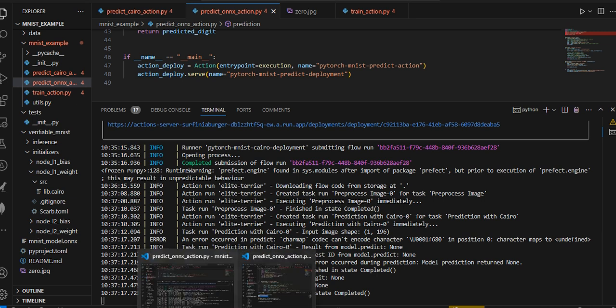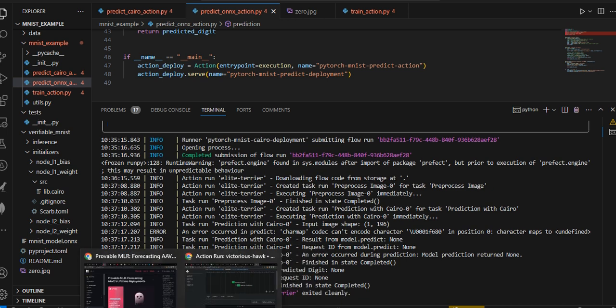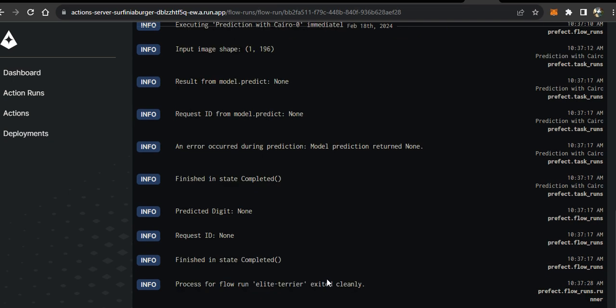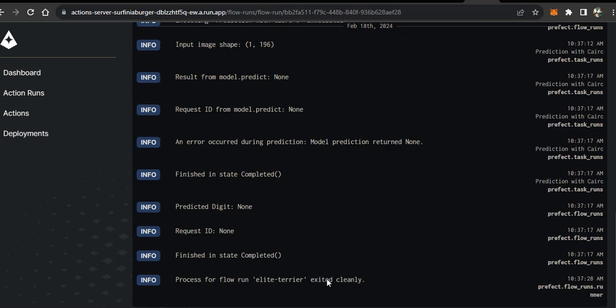So we can rush back to our dashboard. Yeah, you can see it is completed. But the only difference is that it's going to give us none. So obviously there might be a mismatch between ONNX and Cairo, because the Cairo that we are using, we are just trying to fit ONNX with Cairo. But I didn't stop here.